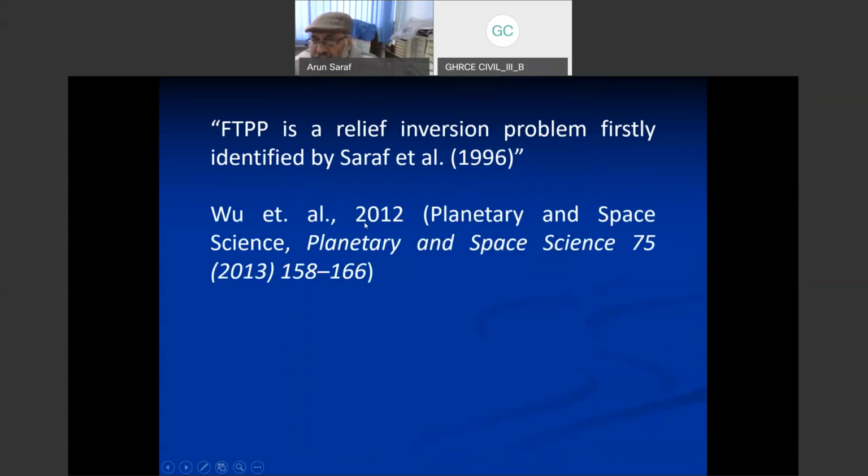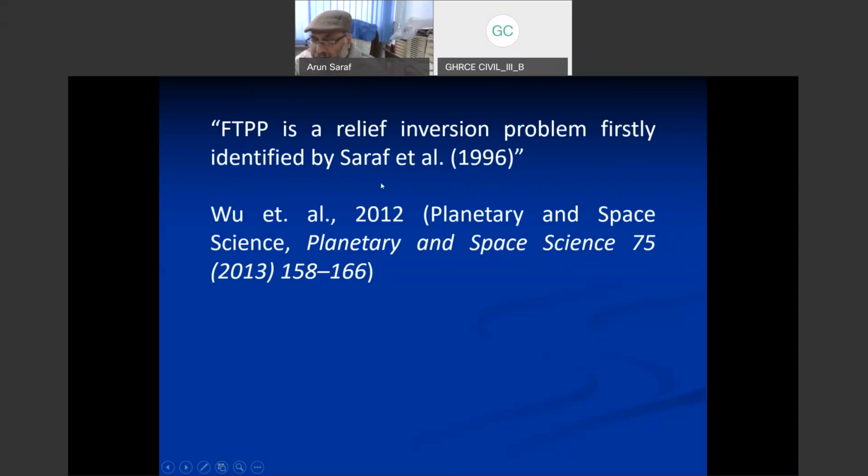They mentioned that FTPP is a relief inversion problem, firstly identified by Saraf et al. Before 1996, as I have already mentioned, people were suffering from this phenomenon. They were facing this problem of perception, but not really realizing what the problem was. Slowly people started accepting it and developing further techniques.